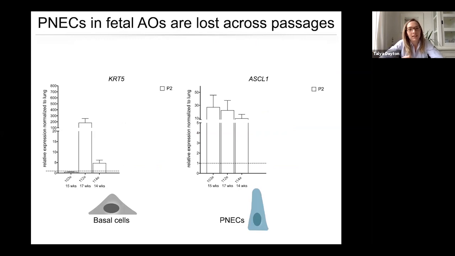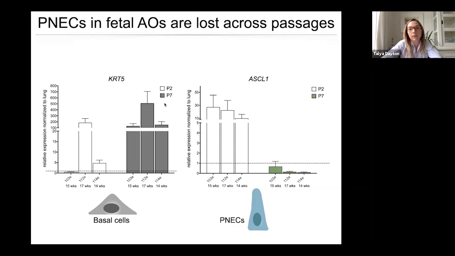The other thing I did is I decided to look at different time points of these organoids in culture to see what was happening to these cells over time. What I'm showing you here is qPCR data from 3 different organoid lines derived from fetal airway tissue at an early passage, passage 2, and we're looking at a marker for basal cells, keratin 5, and a marker for neuroendocrine cells, ASCL1. What we can see is that the markers for both of these cell types are expressed at this early time point. However, if we now look at these same lines at a later time point, we seem to be enriching for the basal cell marker, but we've essentially completely lost expression of the PNEC marker, suggesting that we're losing these cells over time.